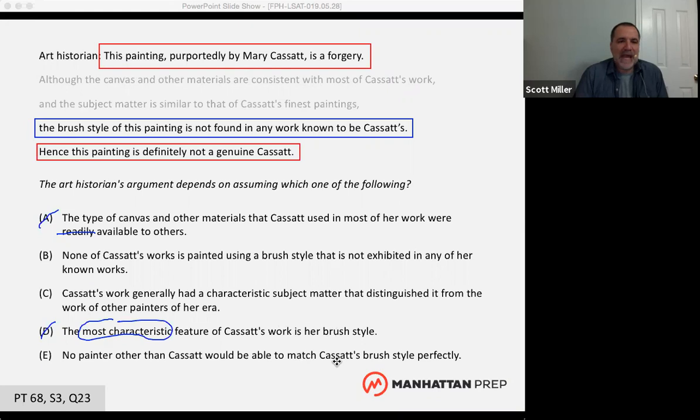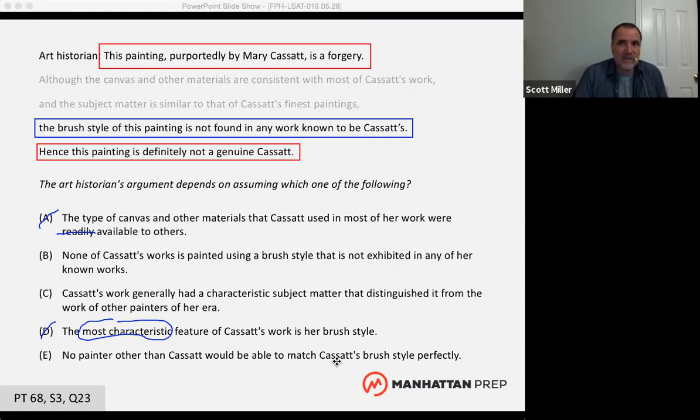If you negate an answer and it turns into something that would destroy the argument or harm the argument, then it is a necessary assumption. If you negate an answer choice and it really doesn't have any effect on the argument, then it's not necessary. So try to use the negation test sparingly.